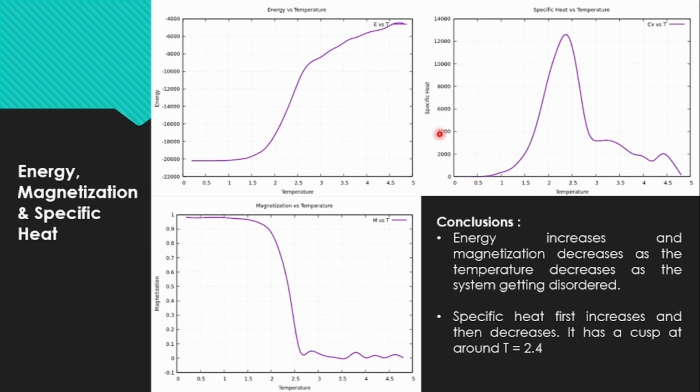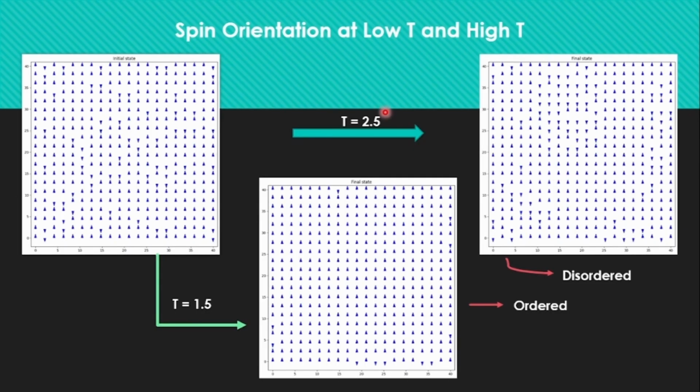So this is the specific heat. Specific heat means this is the derivative of energy with temperature, d by dT. So this specific heat has a peak at around 2.35. So that means the critical temperature is around 2.3, and that is why above 2.3, this is 2.5, we were getting this disordered state, and below the critical temperature 2.35 it is ordered.